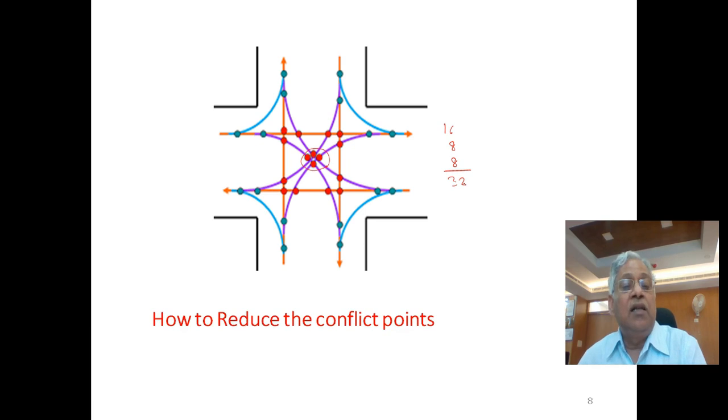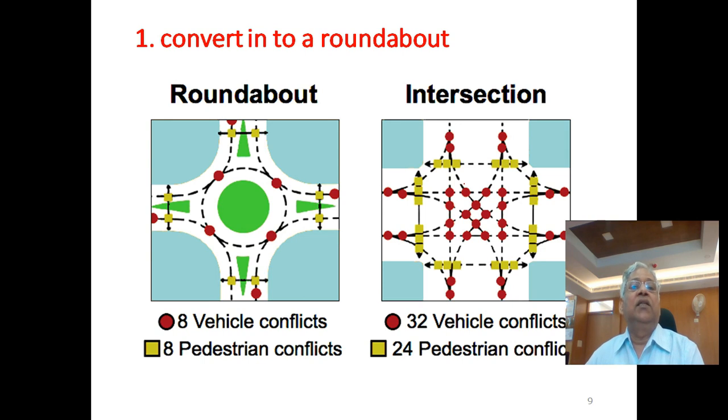Now let us learn how to reduce the points of conflict at an intersection. What are the different methods of reducing the points of conflict so that intersection operation is safe? The first method is that you can convert a four-leg intersection into a roundabout. A roundabout is considered to be very safe, and on the right side if you see a four-leg intersection where you